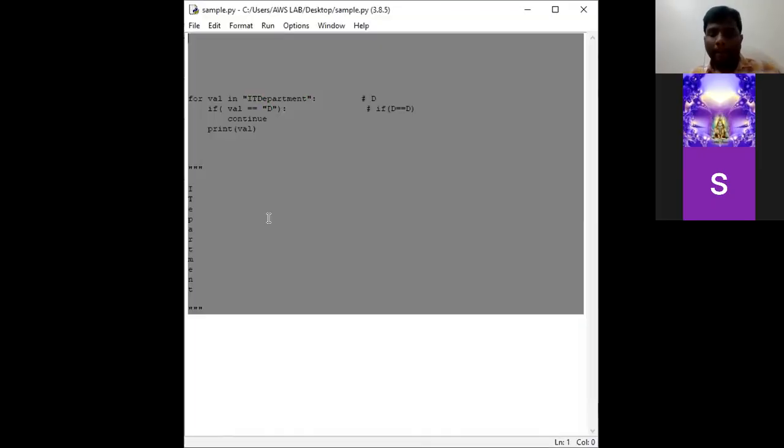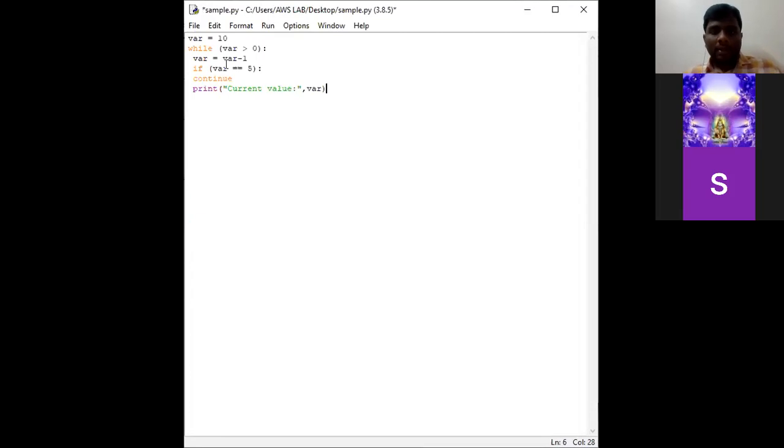Okay, now we shall check the example of continue statement by using while loop. Now again go to sample.py. See, this is the example where we are going to use continue statement using while and if conditions.